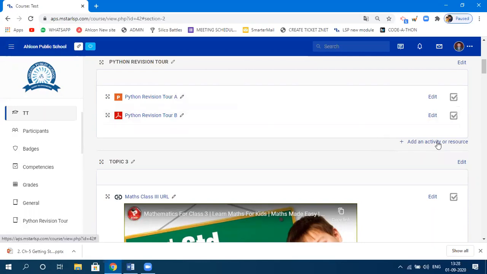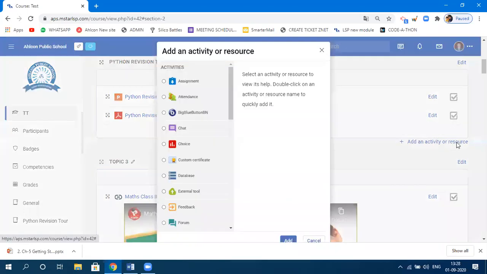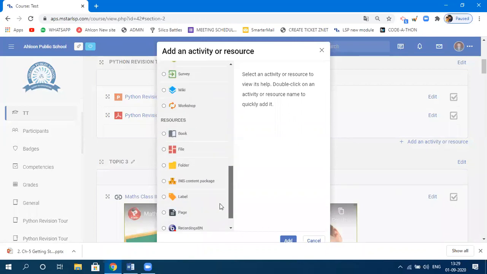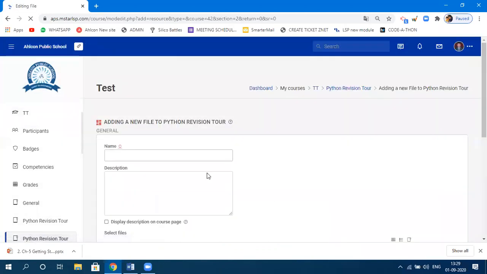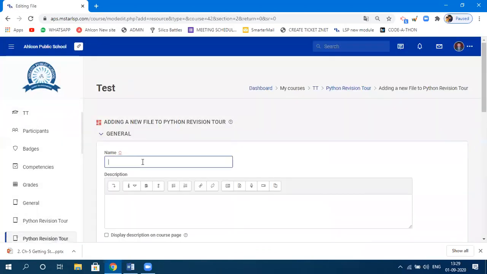Now let's say I just wanted to upload a Word file. I wanted to show you one more time, because there will be more practice, and there's one more thing: you will come to know that all these files can be uploaded here. So again I click on file, click on add. It will again take you here. I'll say Python revision tour.